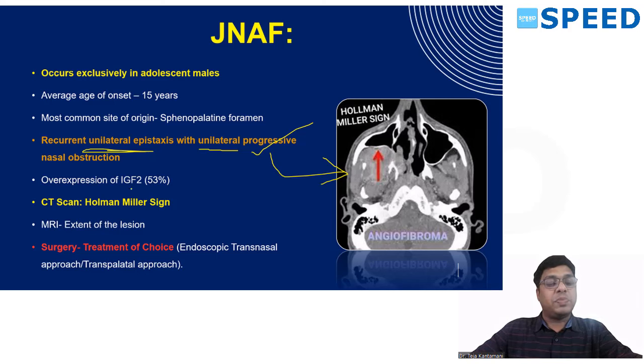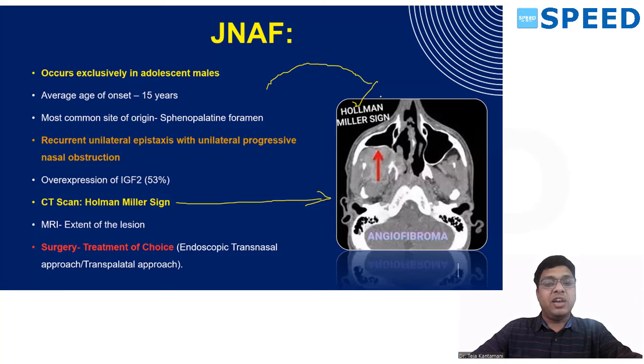There will be overexpression of IGF-2, and the CT scan finding which tells you it is JNA is the Holman-Miller sign. So what is this Holman-Miller sign? It is nothing but anterior bowing of the posterior maxillary sinus wall. If you see the red arrow in the picture of the CT scan, it is pushing this posterior wall forward. Here the posterior wall is intact.